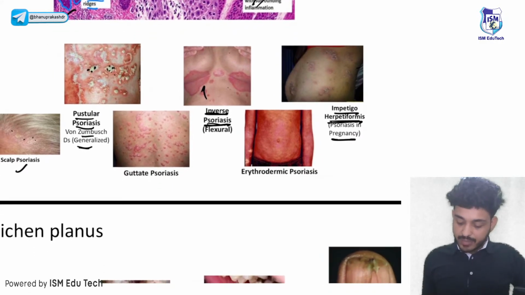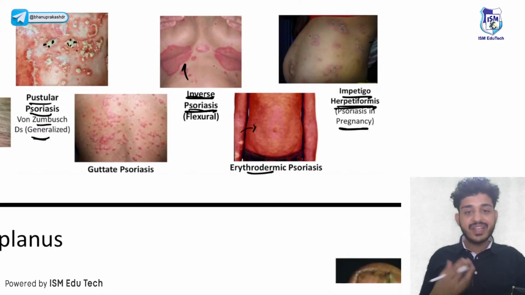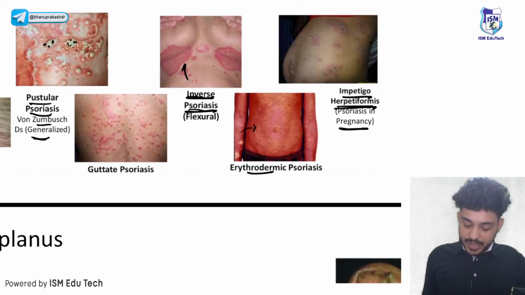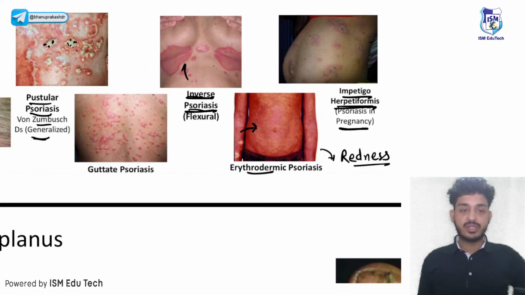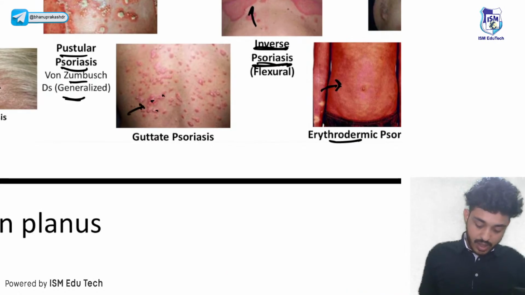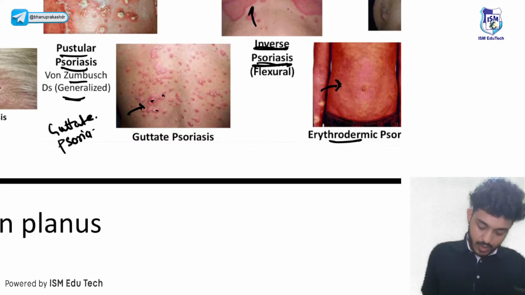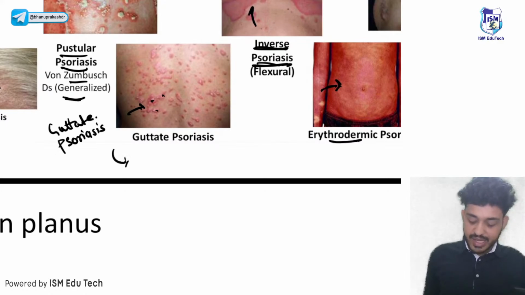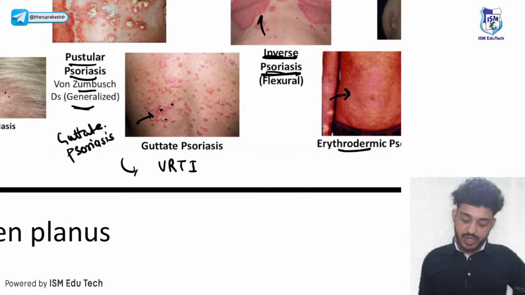Erythrodermic psoriasis you will easily identify, because erythrodermic means red. There will be redness, that is your erythrodermic psoriasis. Guttate psoriasis, you will see structures like drops. So this is your guttate psoriasis. Guttate psoriasis generally occurs after upper respiratory tract infections in children, right? So that is your guttate psoriasis.